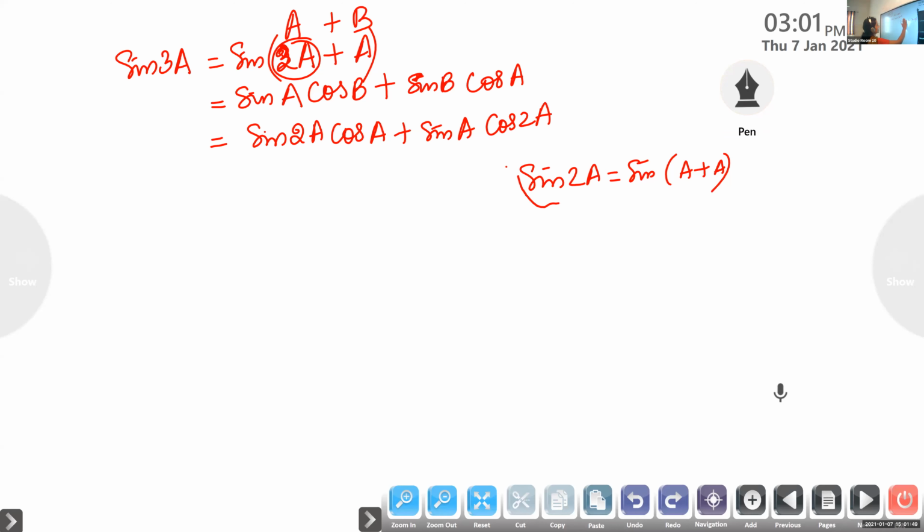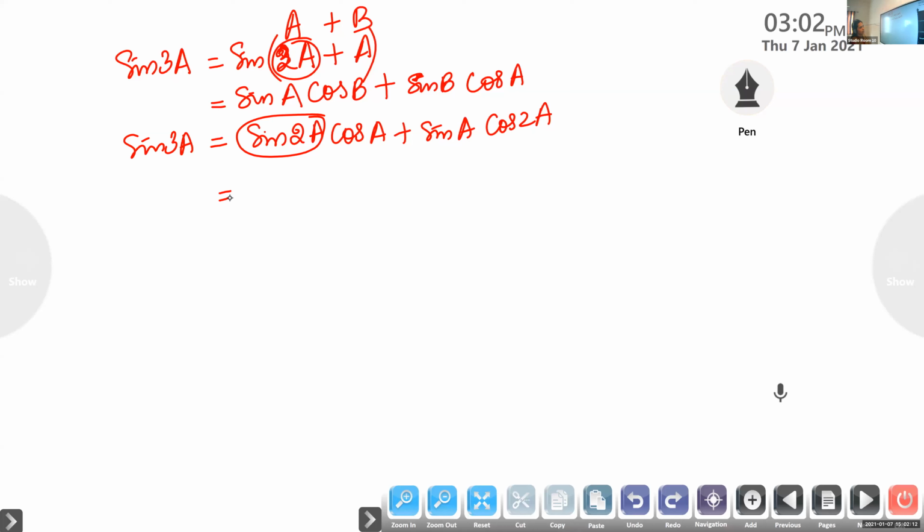We are using the identity sine of A plus B is sine A cos B plus cos A sine B. So sine 3A, we can write this as sine of 2A cos A plus sine A cos 2A. Now we have derived the multiple angle formula. Substitute it. What is sine 2A?